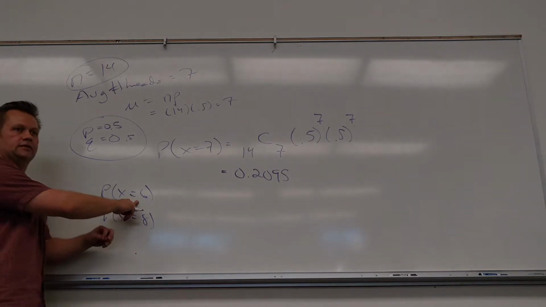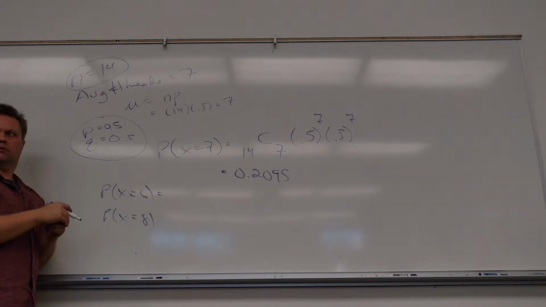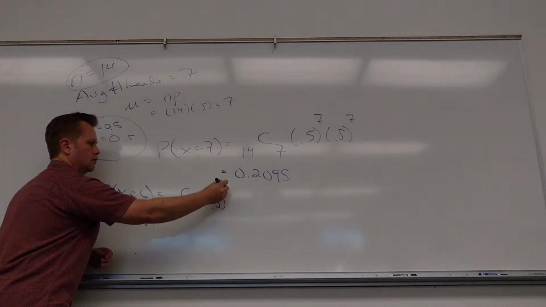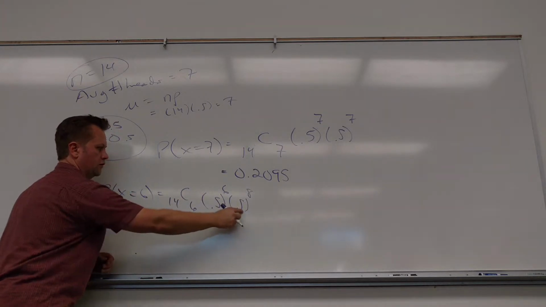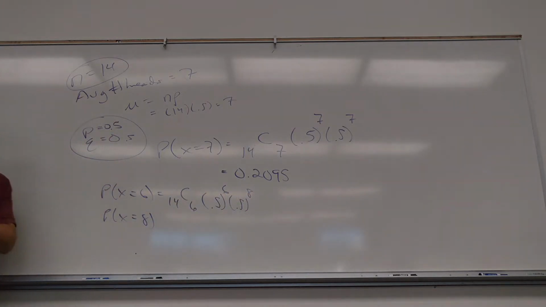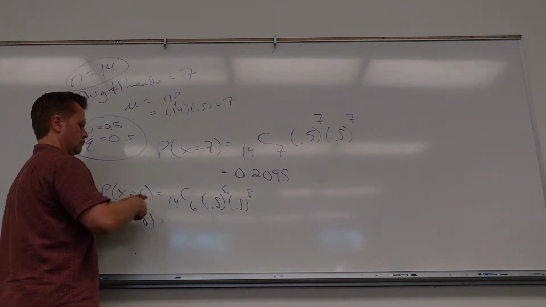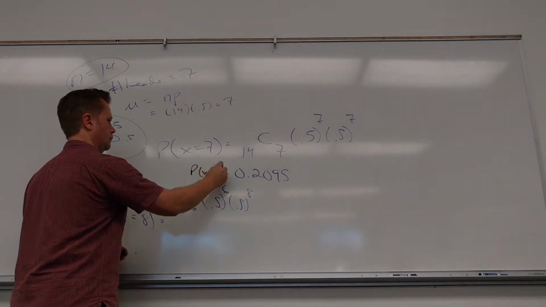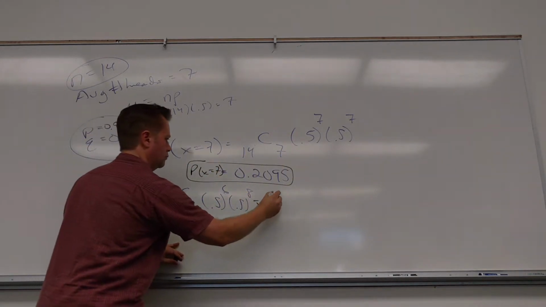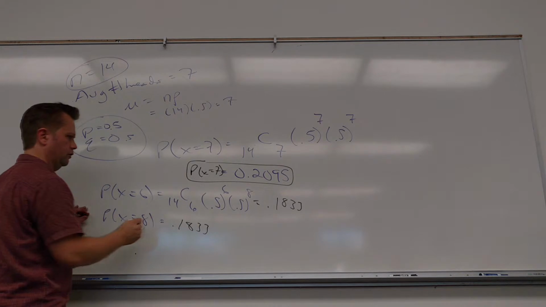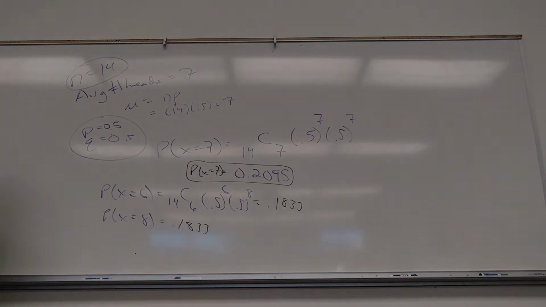So how would you get the probability X is 6? 14 choose 6, times 0.5 to the 6, times 0.5 to the 8. And you realize that's still 0.5 to the 14, right? It's always going to be that. So what's that? Help me out. What is it, 1832 or 1833? 1833. So this would also be 1833.